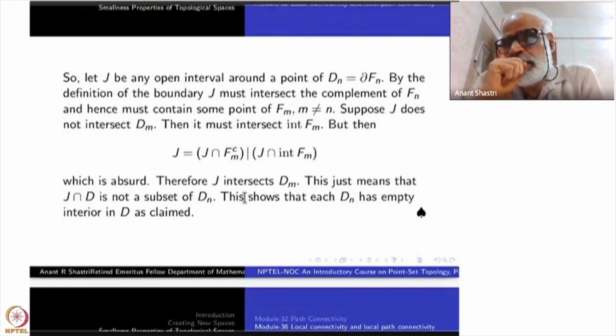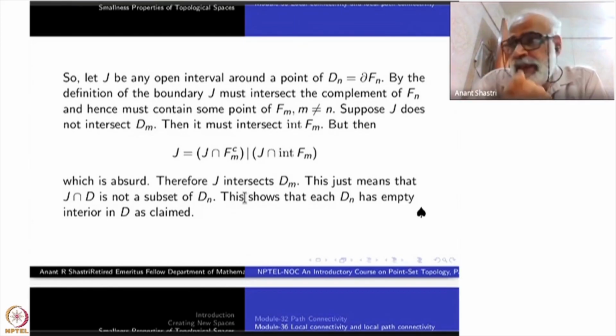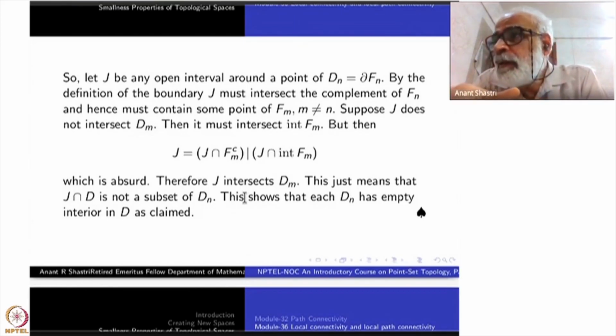How to show that Dn has empty interior? Take any point in Dn. By the way, what is the topology? The topology is coming from R, right? From AB. Everything is a subspace of R, right? So take an open interval around a point, intersect it with D. If it is contained inside Dn, that will be the interior. Take an interval, intersect it with D, and show that it is not contained inside Dn.